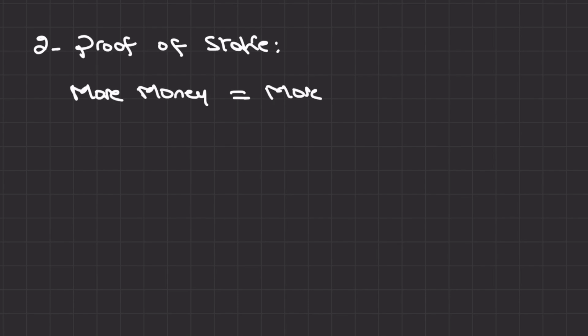Then, we have proof of stake. In this mechanism, money resembles importance. Whoever controls more money has more importance. There is always risk of one large player ruling it all.